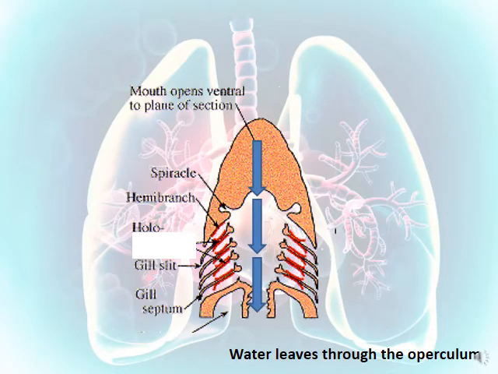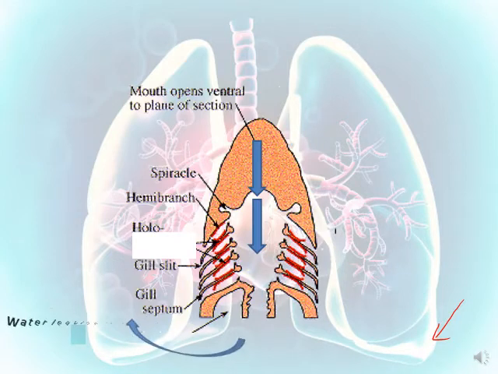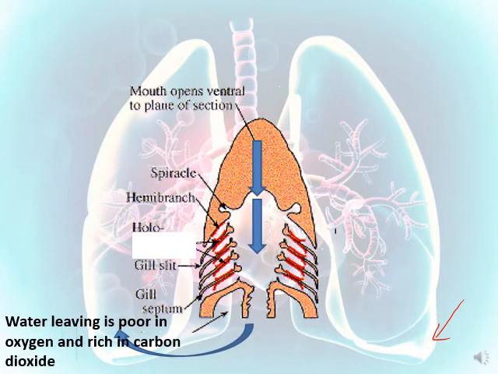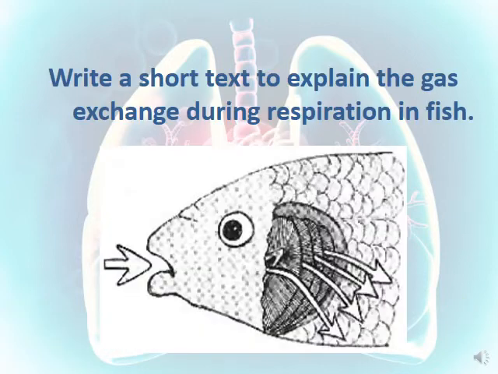So then water will leave through the operculum. Remember when we talk about the operculum. So water leaving is poor in oxygen and rich in carbon dioxide, while the water entering was rich in oxygen and poor in carbon dioxide. So the fish consumes all the oxygen and releases the carbon dioxide. This is the answer. What happens to the water when it reaches the gills?